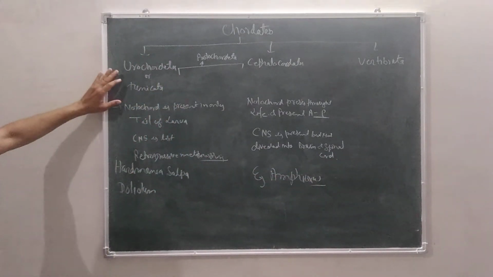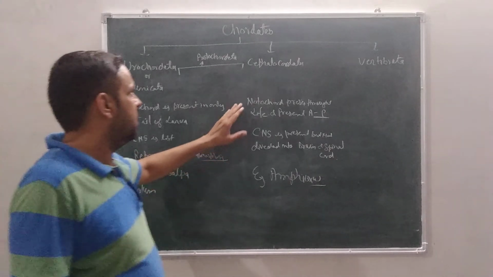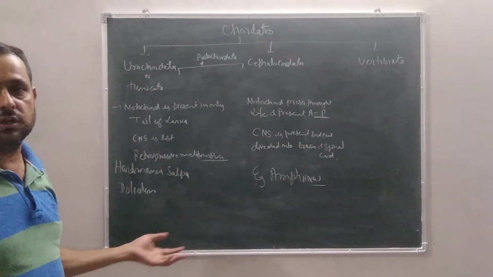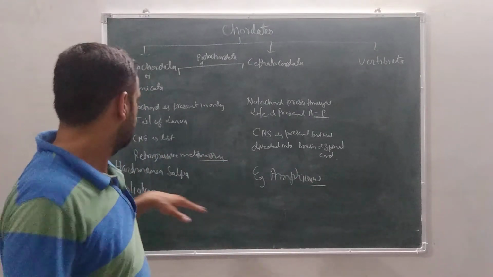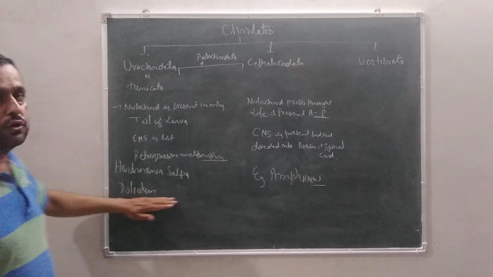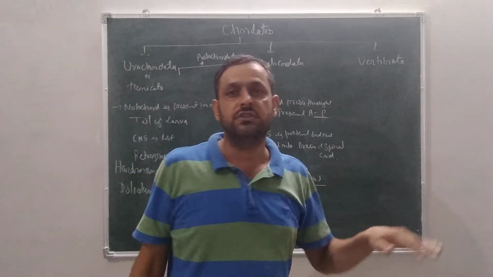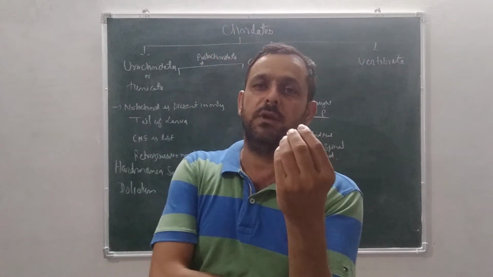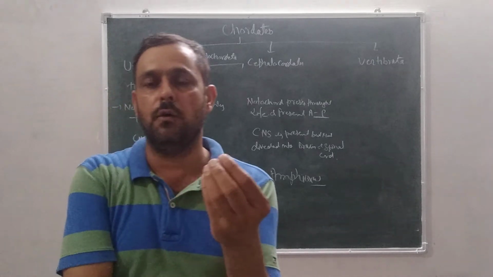Urochordata, or tunicates, show retrogressive metamorphosis, and cephalochordata and vertebrata show progressive metamorphosis. The examples of urochordata are Herdmania, Salpa and Doliolum, and the example of cephalochordata is Amphioxus. And whenever we talk about examples of vertebrata, we can divide it into many parts.